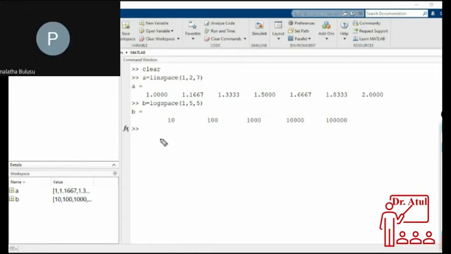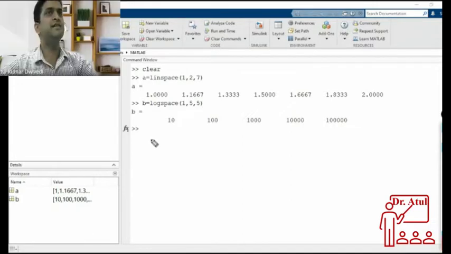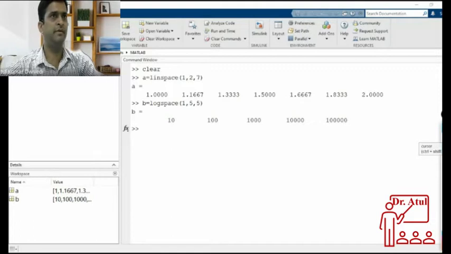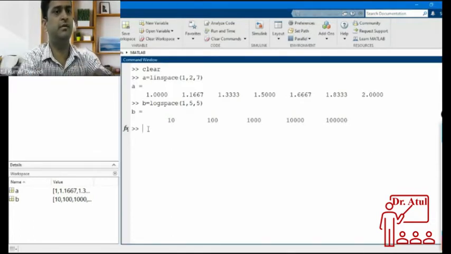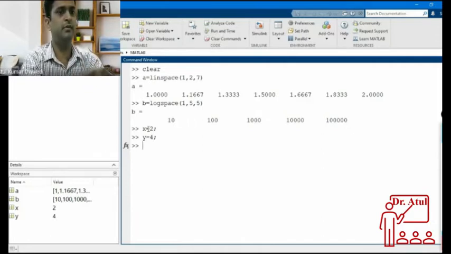Excuse me, sir. Yes. In the intervals where you are giving 1, 5, 5, can we write variables there? Yes, we can write variables also. How can we do it? Suppose x equal to 2, y equal to 4, and then I will write z equal to logspace. We can write variables, there is no problem.